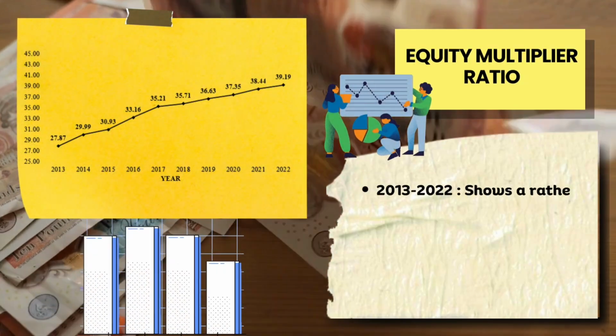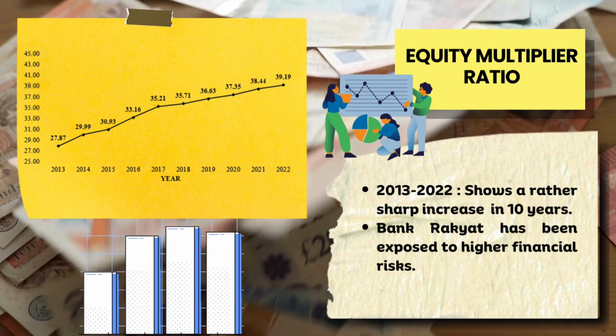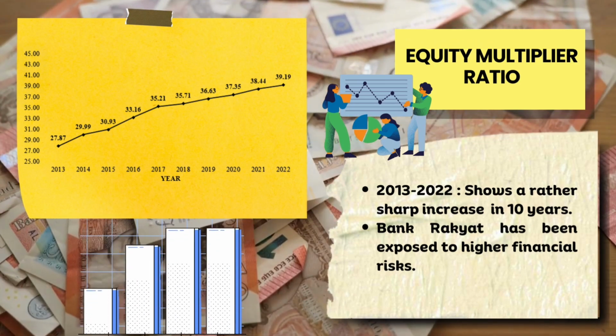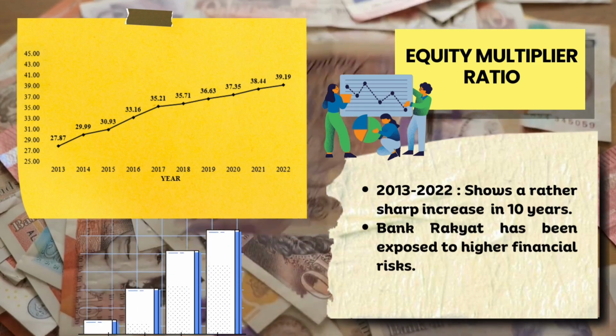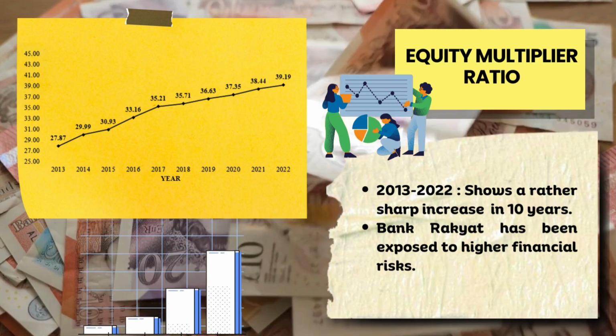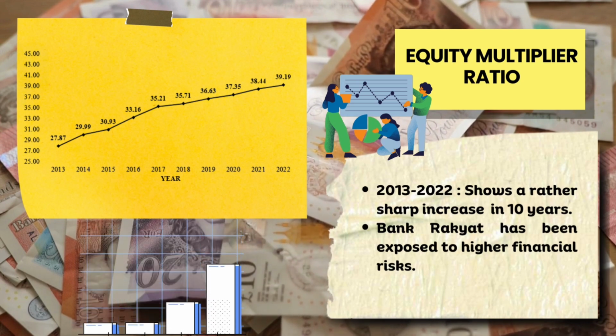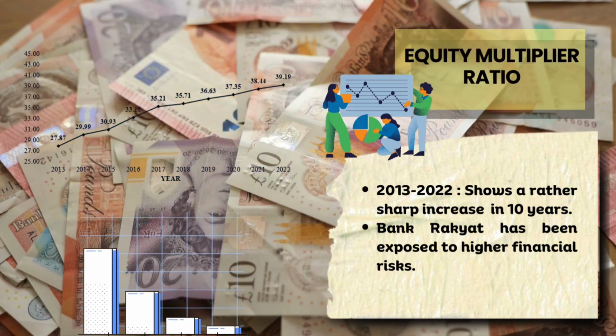Next is the equity multiplier ratio. Based on this graph, we can see that Bank Rakyat experienced an increase in the equity multiplier ratio from 2013 to 2022. It shows a rather sharp increase for 10 consecutive years. The increase is due to the bank relying more on debt to finance its assets than using the available share capital. This shows that Bank Rakyat has been exposed to higher financial risk due to increased debt levels.